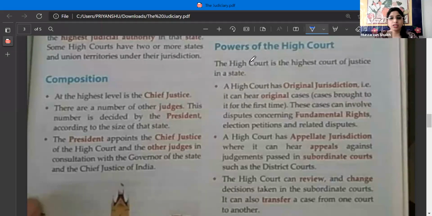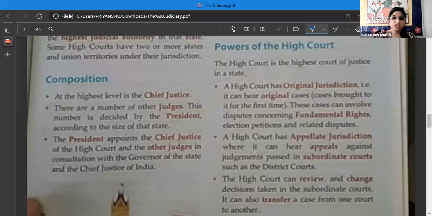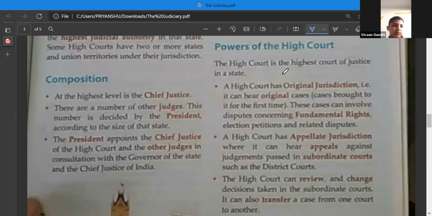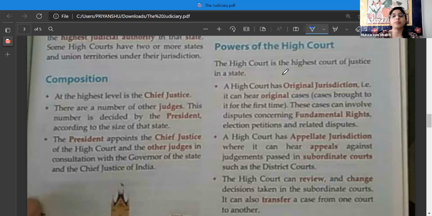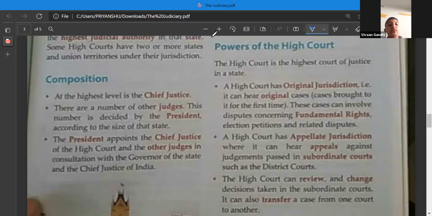Original jurisdiction involves what? Ma'am, it involves the court directly for the first time. The word original itself is telling you the meaning of the original jurisdiction, wherein they can directly approach the Supreme Court. Who can approach? In original jurisdiction, disputes between union and state government. Right, very good. Disputes between state governments. Very good. Violation of the constitution by government, or violation of fundamental rights by an individual. Very good. So you all remember those points.